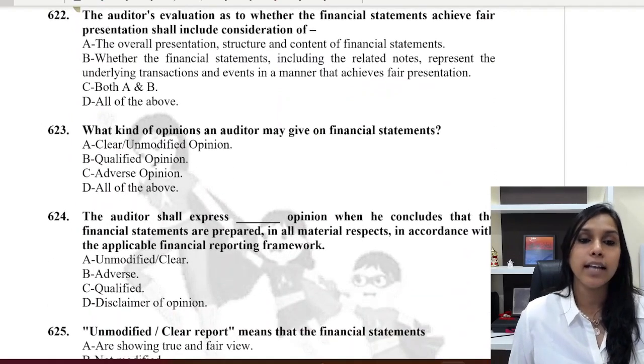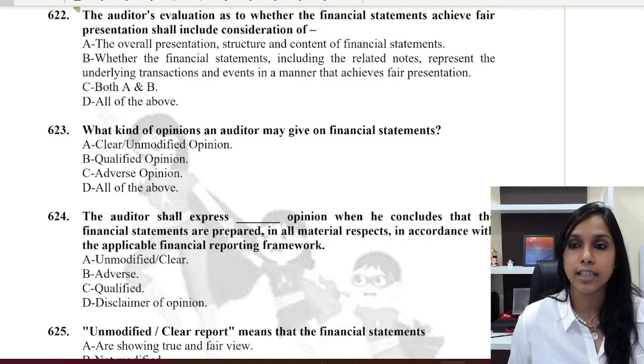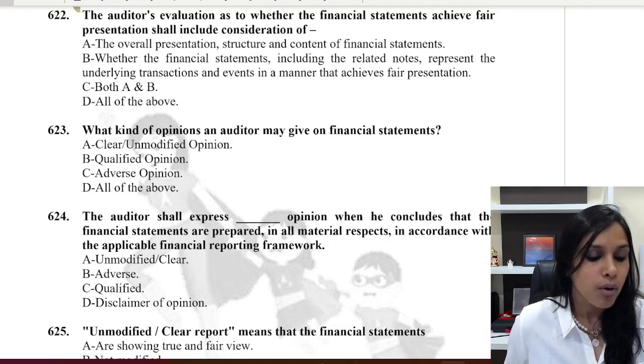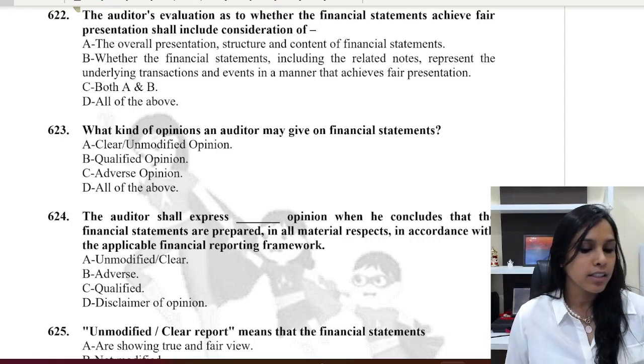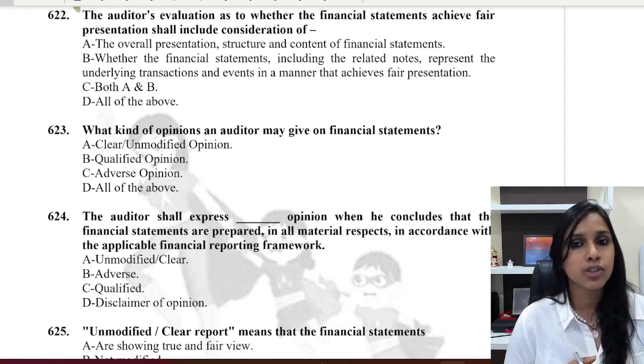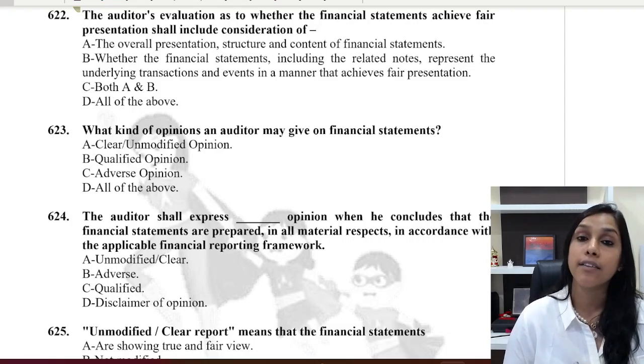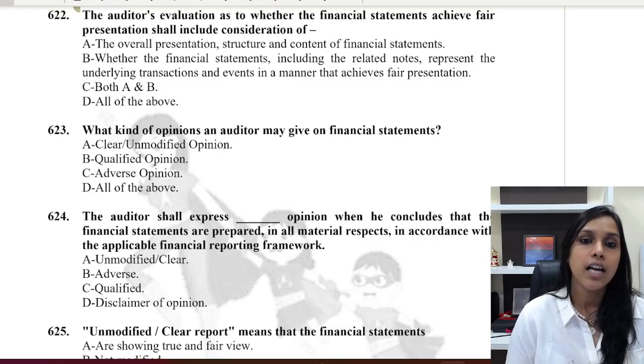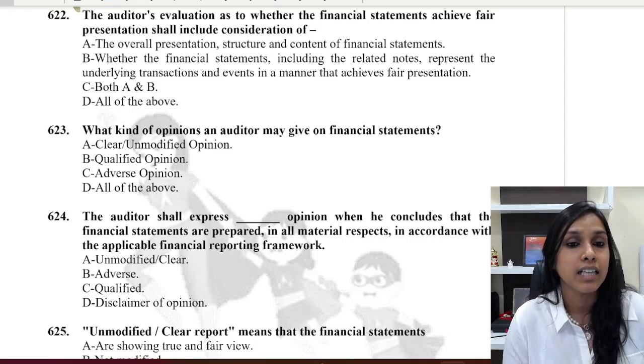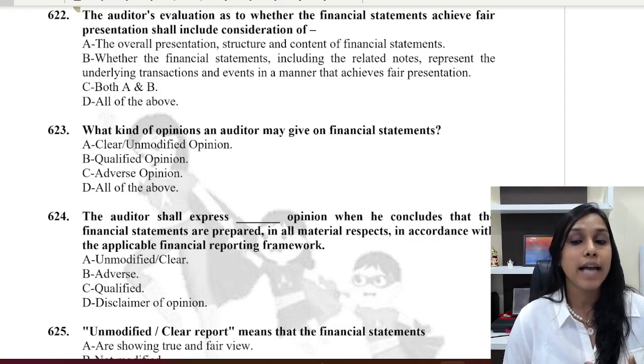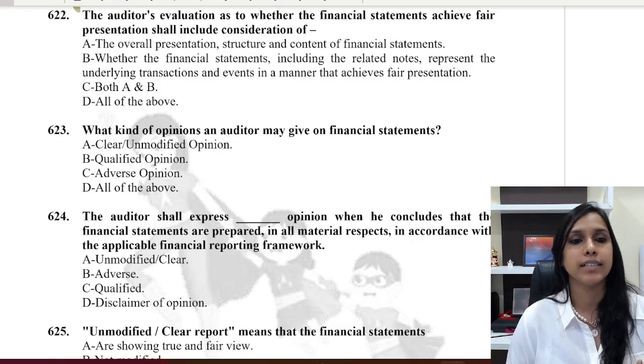The auditor's evaluation as to whether the financial statements achieve fair presentation shall include consideration of what? Number one, the overall presentation, structure and content of financial statements. Yes, we need to check if it is fair presentation or not. Whether the financial statements including the related notes represent the underlying transactions and events in a manner that achieves fair presentation.